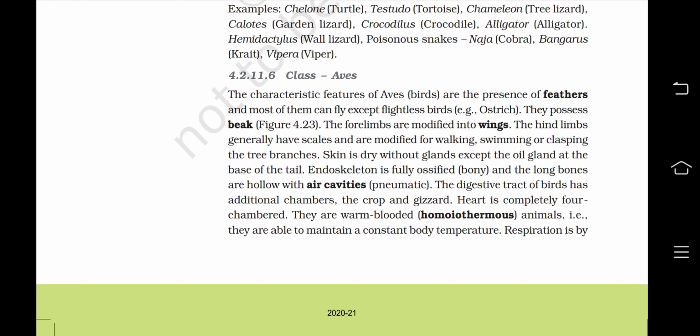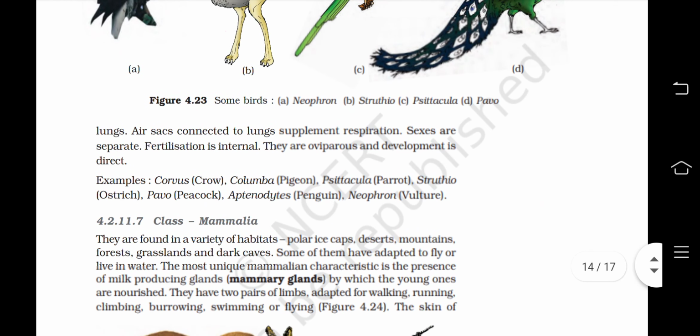Skin is dry without glands except the oil glands at the base of the tail, which we usually call preen glands, I guess. Endoskeleton is fully ossified or bony, and the long bones are hollow with air cavities, pneumatic bones. The digestive tract of birds has additional chambers: the crop and gizzard. Heart is completely four-chambered. They are warm-blooded or homeotherms, that is, they are able to maintain a constant body temperature. Respiration is by lungs. Air sacs connected to lungs supplement respiration.